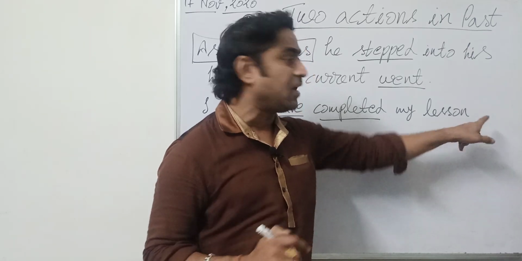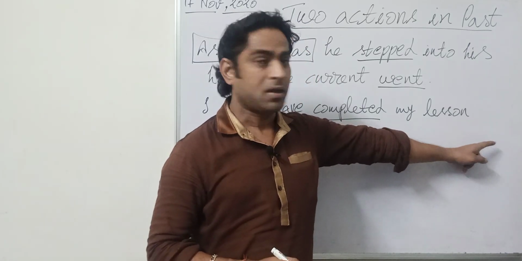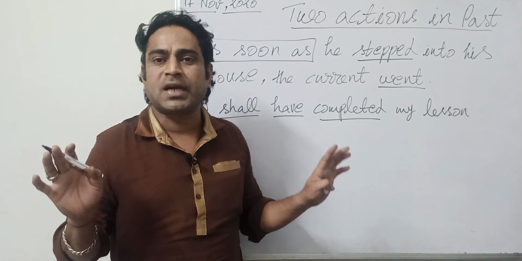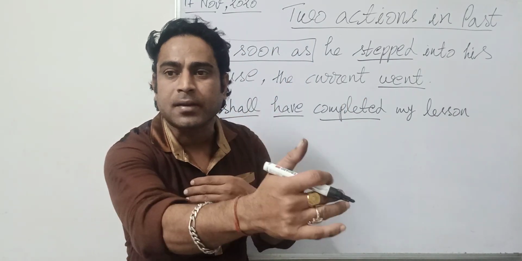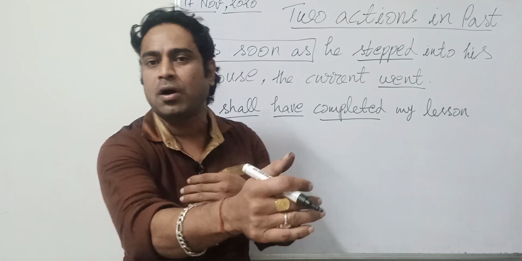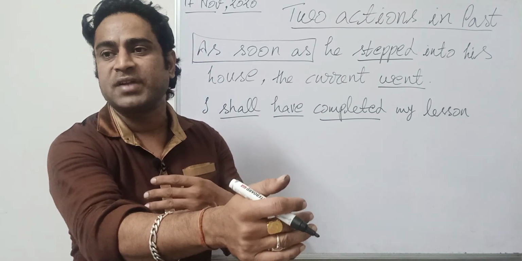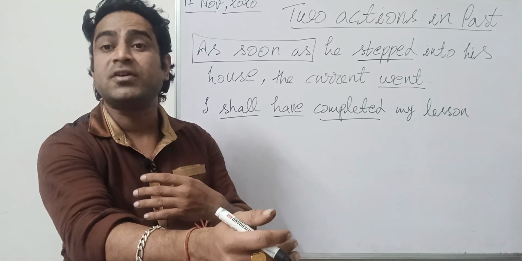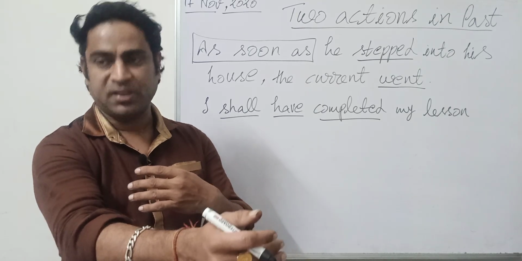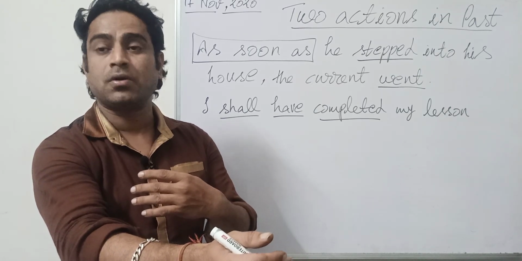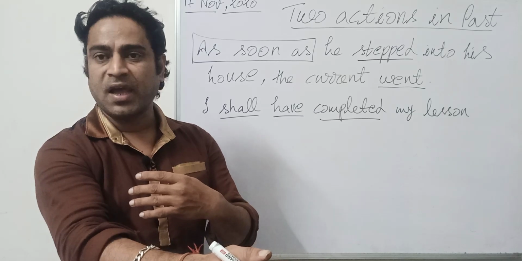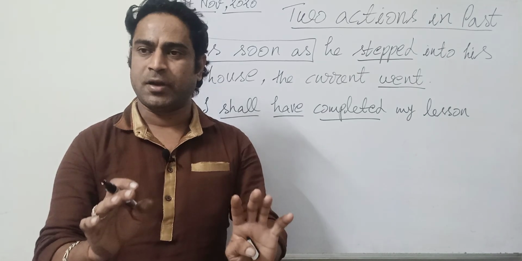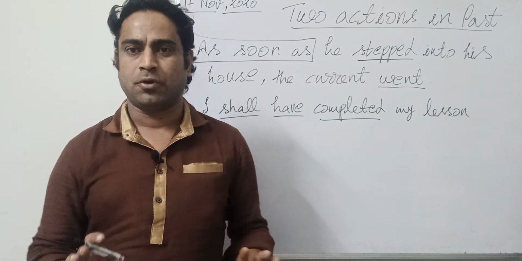Now definitely I'll tell some or the other time limit over here. Otherwise I cannot write it in this way. If I'm not telling the limit, if I'm not telling the time of completion of that action, right? You cannot write in perfect mode. You can never do that thing in past perfect also. Without time expression, without limit, you cannot write. Then write the thing simply in indefinite mode. Do not write that in perfect mode, right?